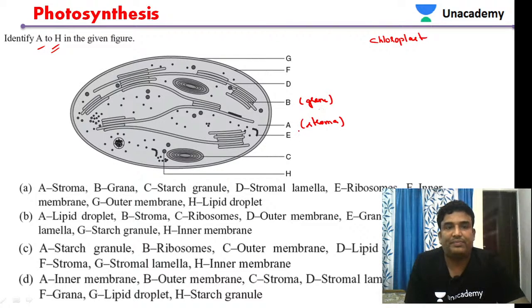Then where is C here? C is storage bodies, a starch granule. Then D is stroma lamella.